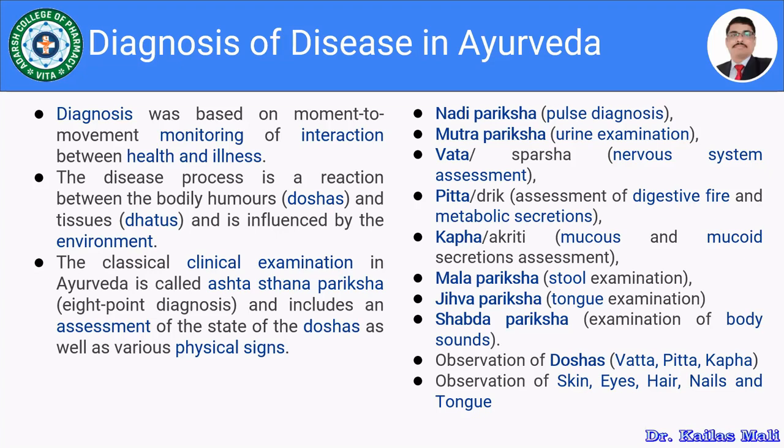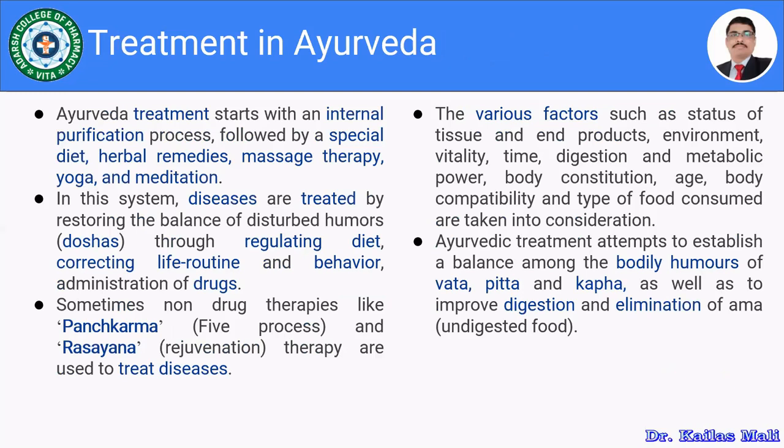And furthermore, apart from these 8 things, we also observe the doshas like Vata, Pitta, Kapha, and observe the skin, eyes, hair, nails, and tongue. So this is the Ashtanga Pariksha, that is the 8-point diagnosis in the Ayurvedic system of medicine. Let us move towards the treatment in Ayurveda. How are patients treated in Ayurveda?